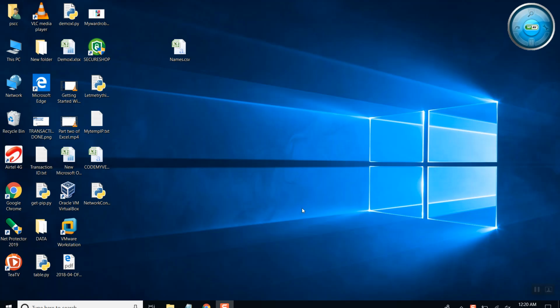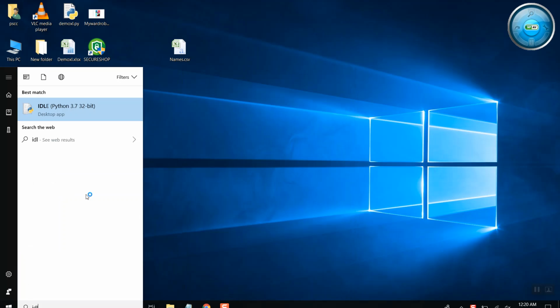Today we are going to learn how to create the bulk configuration for the network gears. It might be your network device or your Linux administration devices. You can create the configuration of multiple devices in a single shot. We'll use Python to create the configuration for multiple devices in a single shot. So let's just start with it.